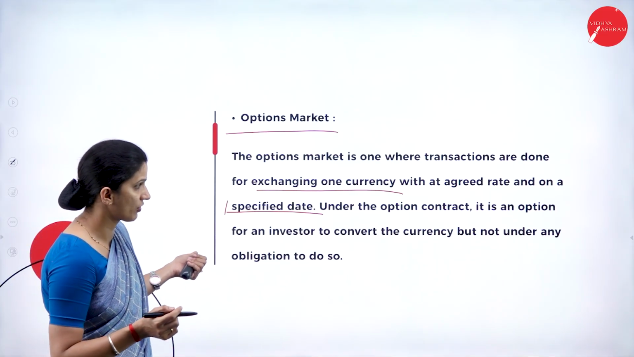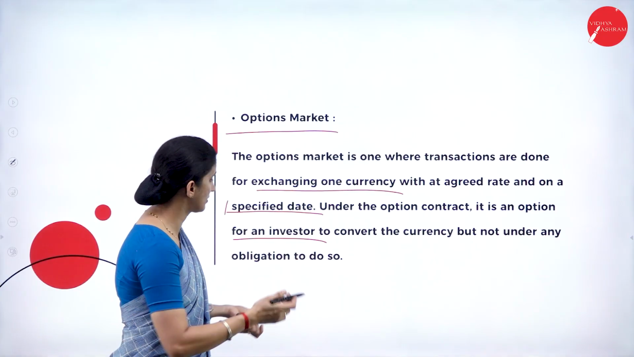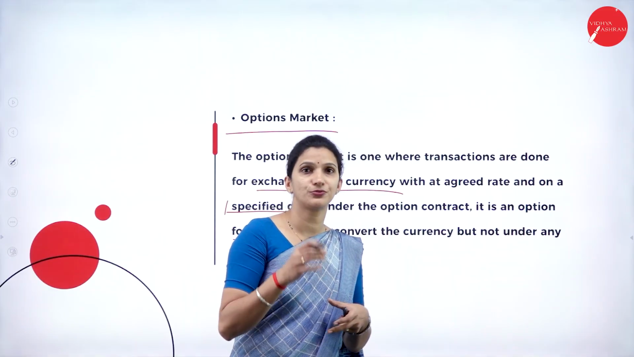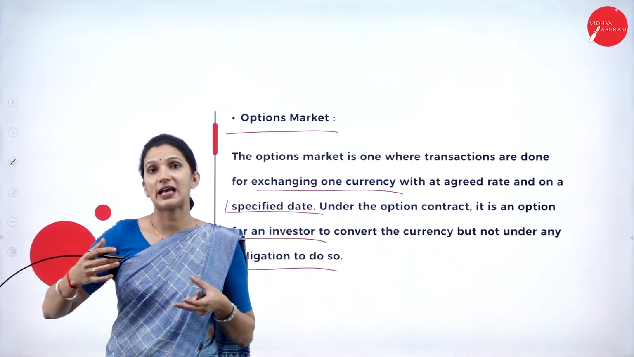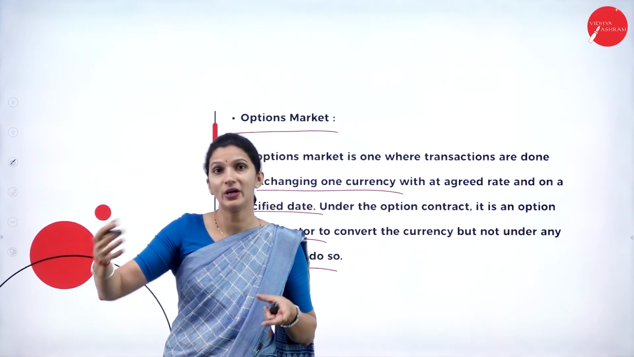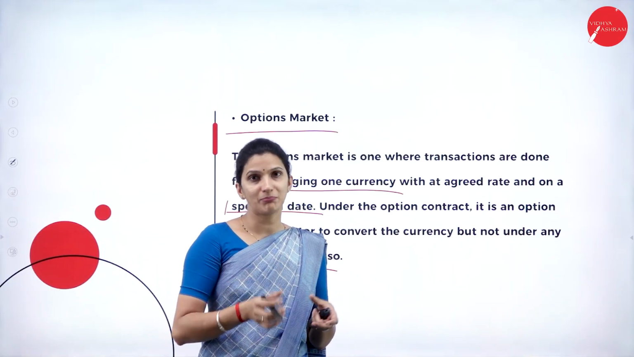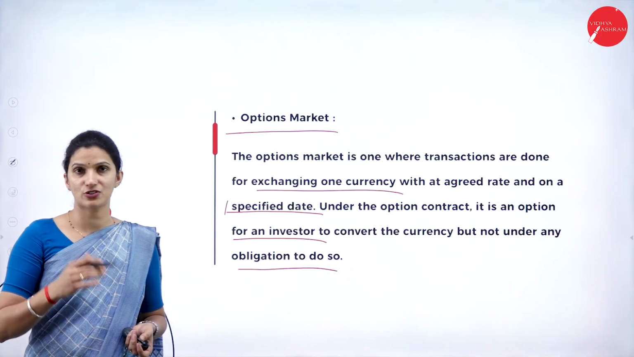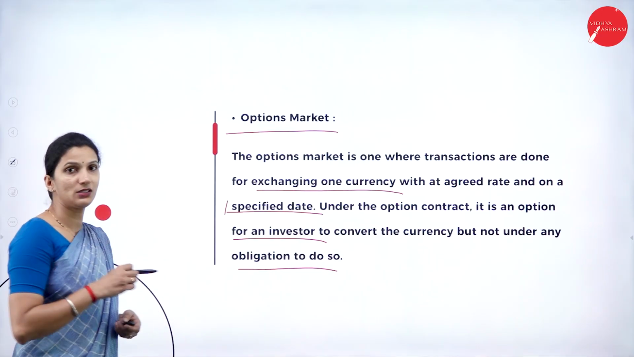Under the option contract, it is an option for an investor to convert the currency, but not under any obligation to do so. It is the option of the investor whether he wants to convert that currency on that date. Suppose the currencies are fluctuating and gaining more and more value, he can wait and do the transactions then. The complete option is given to the investors when they want to complete the transactions, or when they have to sell or purchase the currencies. That market is the option market.